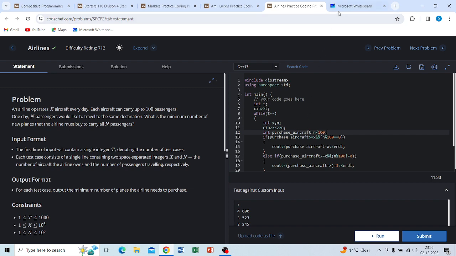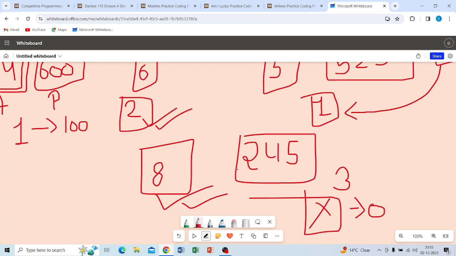Why? Suppose I have 245 people, the number of passengers is 245. Now when we divide by 100, we get a quotient which is 2.